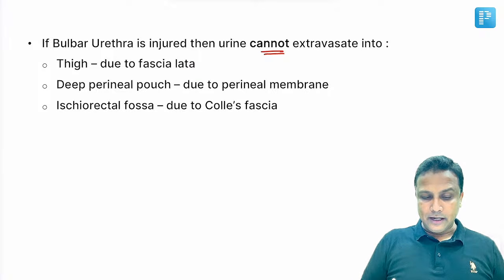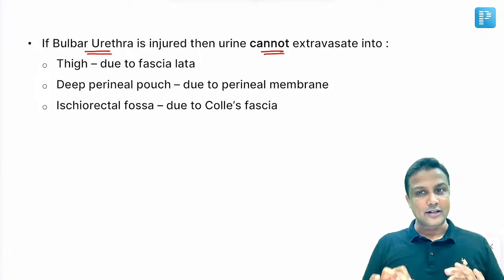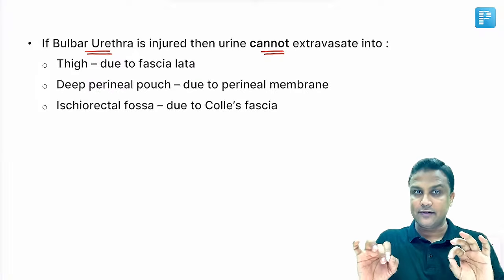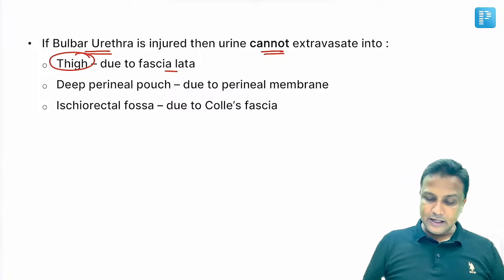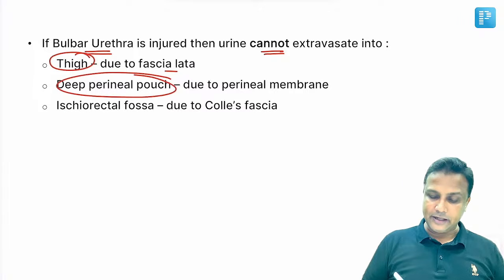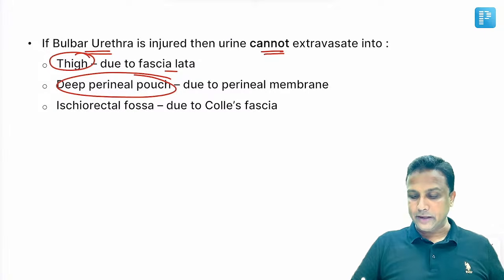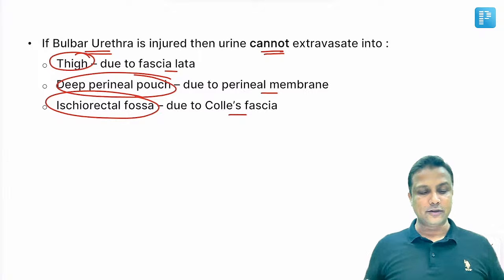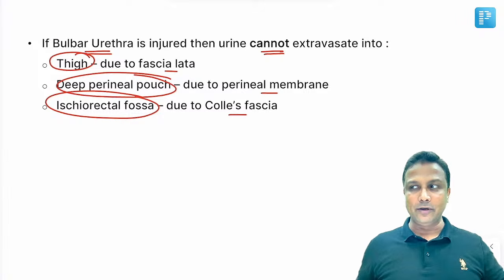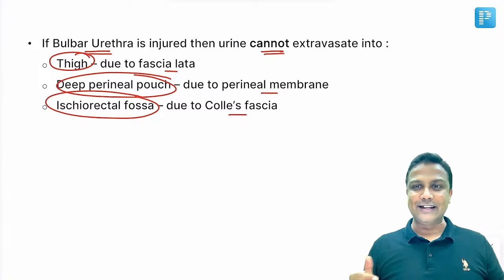So if the bulbar urethra is ruptured, then the urine will not extravasate into the thigh. Reason? Fascia lata of the thigh. It is not going to extravasate into the deep perineal pouch. Reason? There is the perineal membrane above. And the urine cannot go into the ischiorectal fossa because of the presence of Colles fascia. So you have to remember where urine cannot go and what is the reason for that.